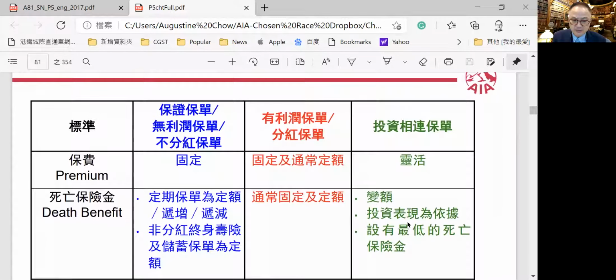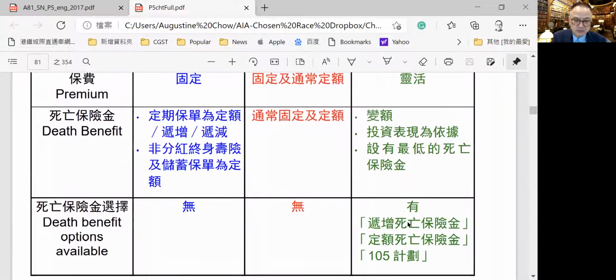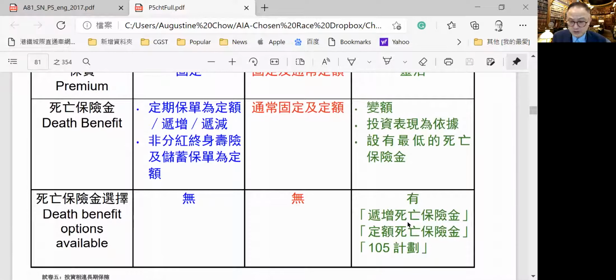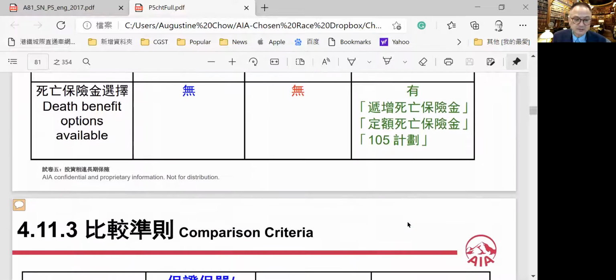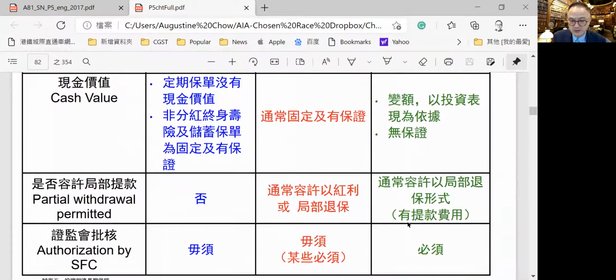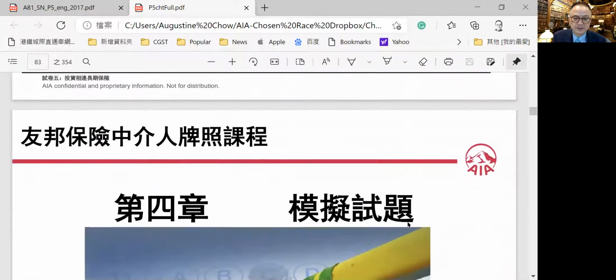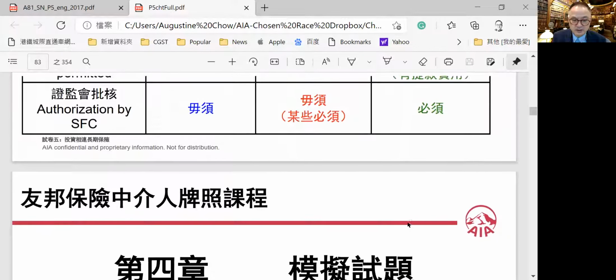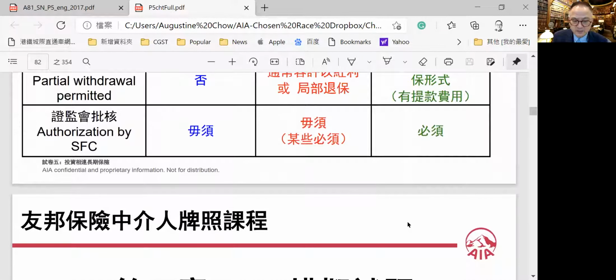The premium is flexible, the death benefit is variable, and you have three options: increasing death benefits, fixed level, or 105 plan. The cash value is also variable, with partial withdrawal, but not in a traditional participation policy. And SFC, Securities and Futures Commission, authorization is required for investment policy. So that is the basic elements of an investment linked policy.